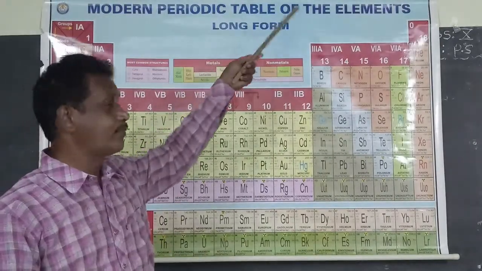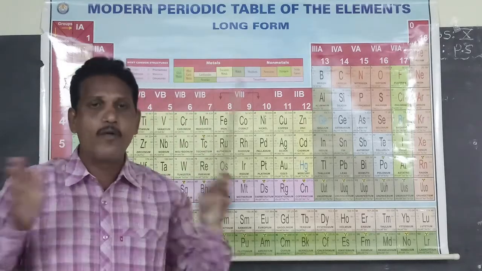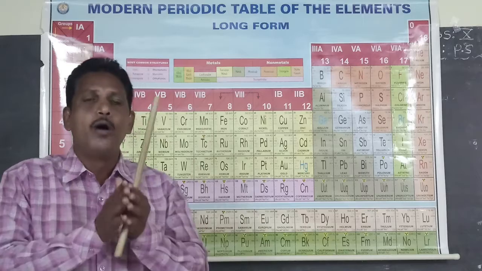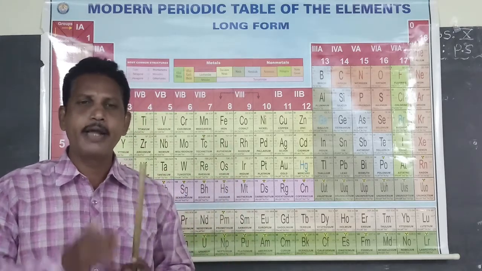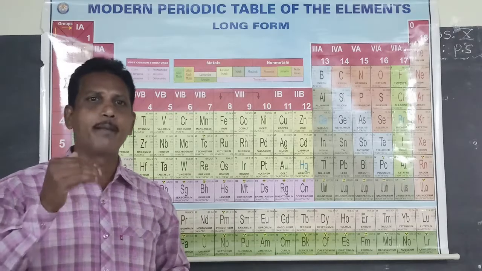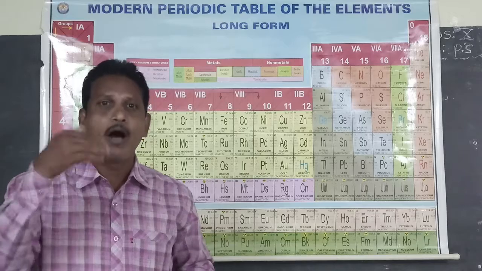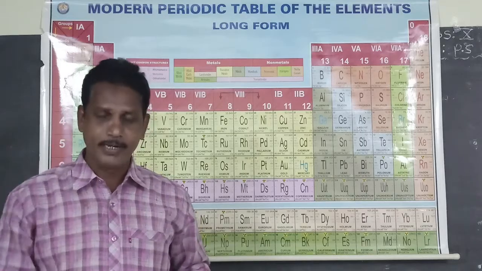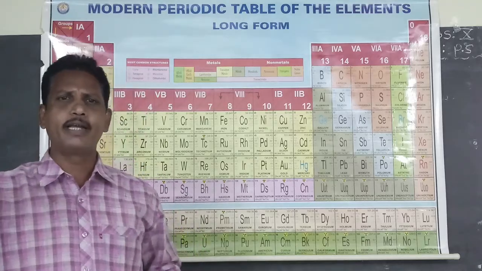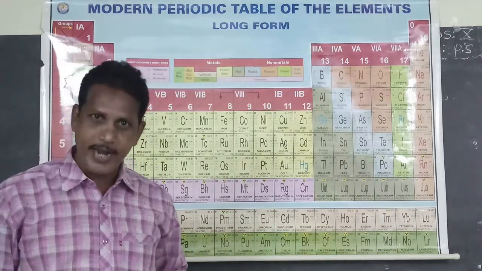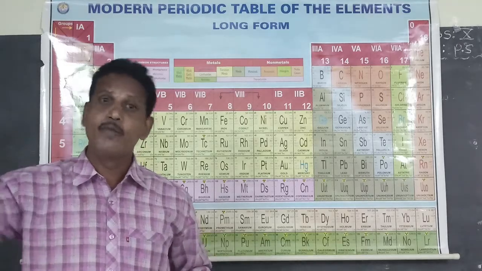Modern periodic table of the elements. Modern periodic table, or long form of periodic table, or Moseley periodic table. Moseley introduced the atomic number of an atom of an element. This atomic number is a more fundamental property than atomic weight.